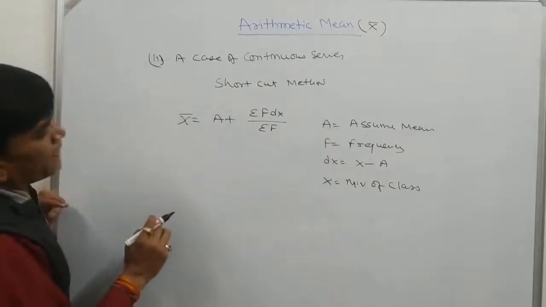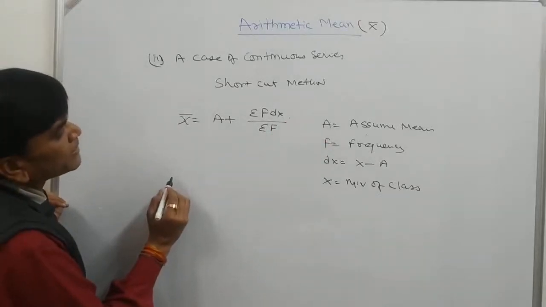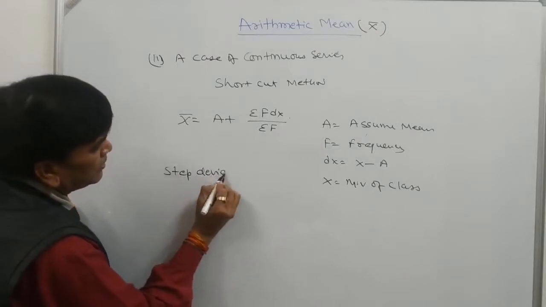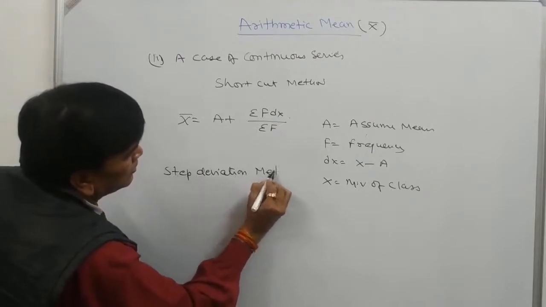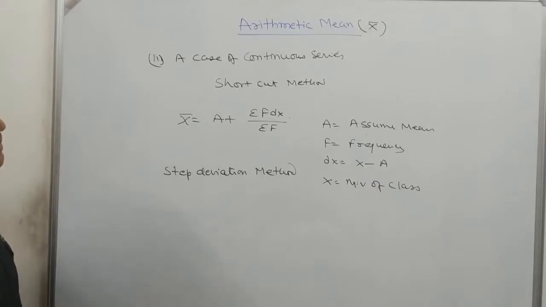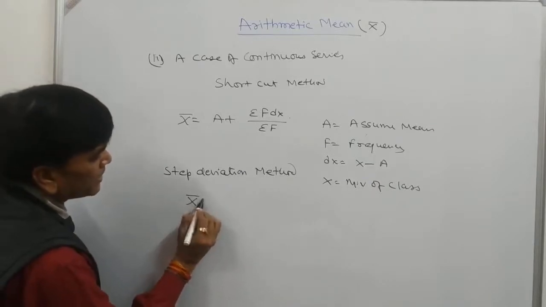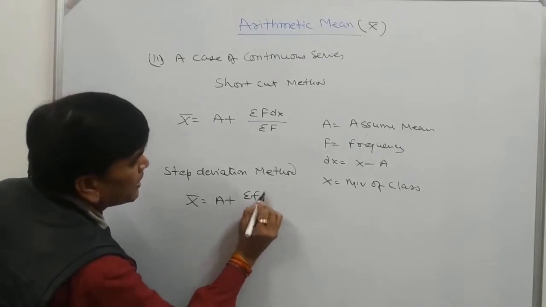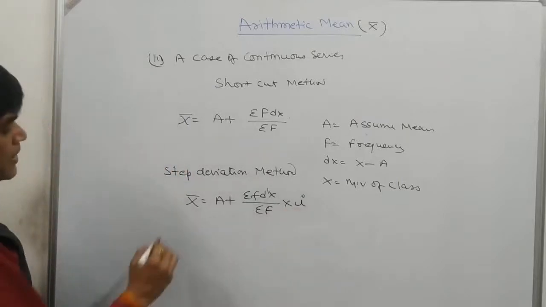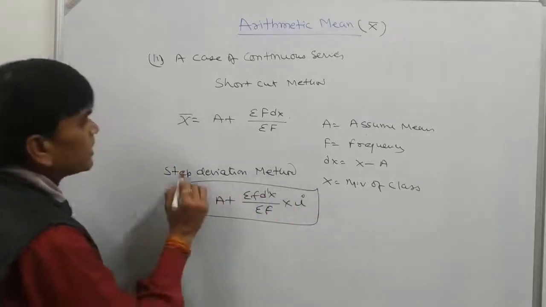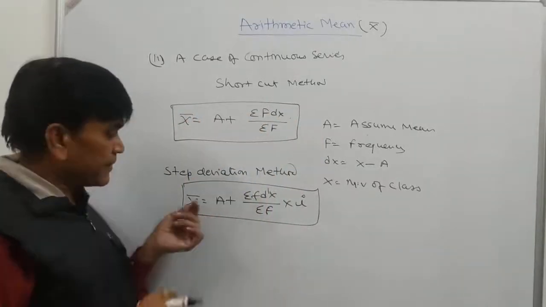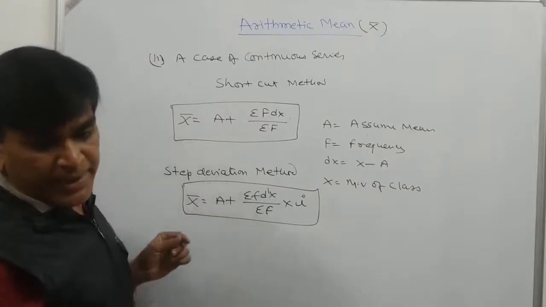And the second one is the step deviation method. In the step deviation method, we will use x bar is equal to assumed mean plus sigma f d dash x divided by sigma f, multiplied by I. Here A is the assumed mean.